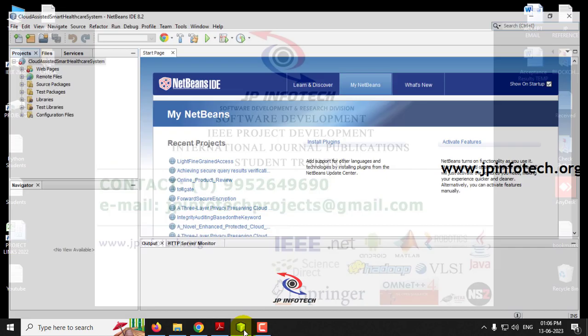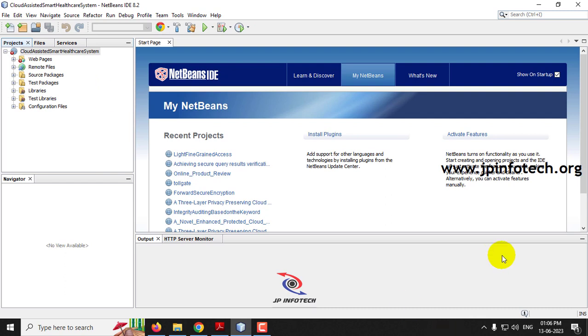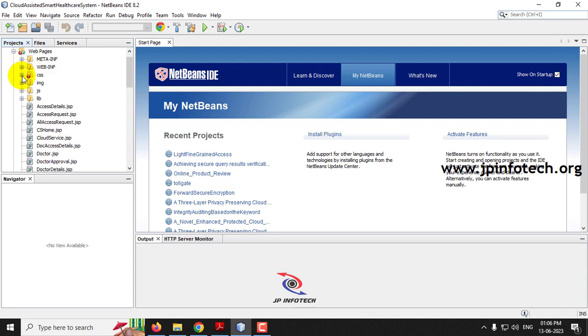Coming back to the NetBeans IDE, you can see the project has now loaded completely, and you can run it. In case you are having this kind of error, this is due to the CSS mismatch of the template. It can be run, and there will not be any message, but even if you want to remove it, you can remove it. Just double click it.